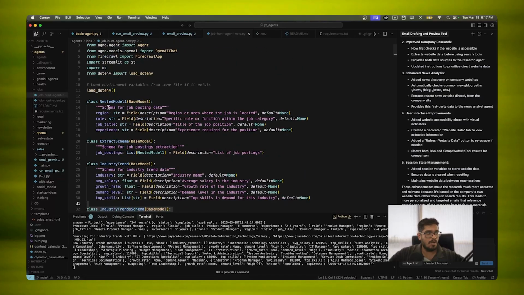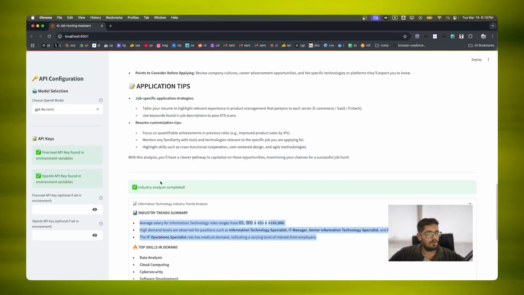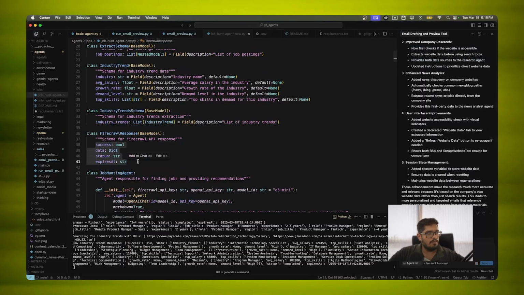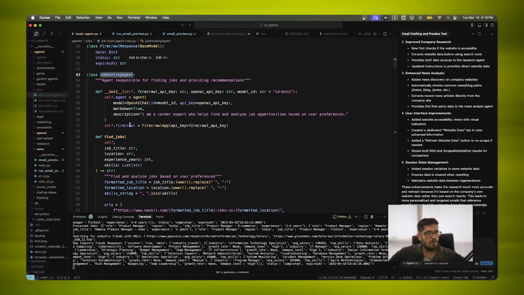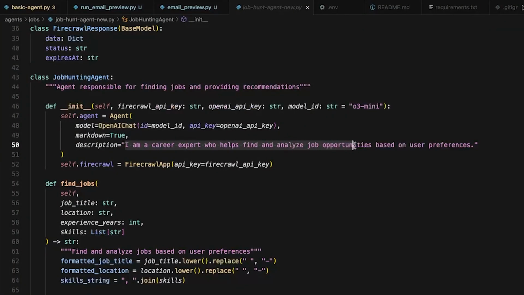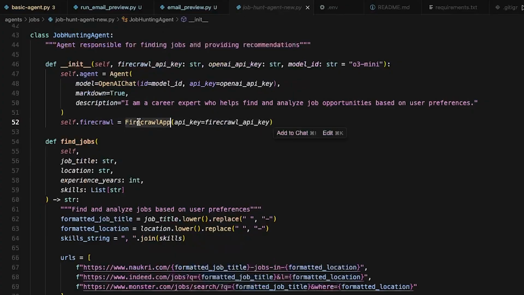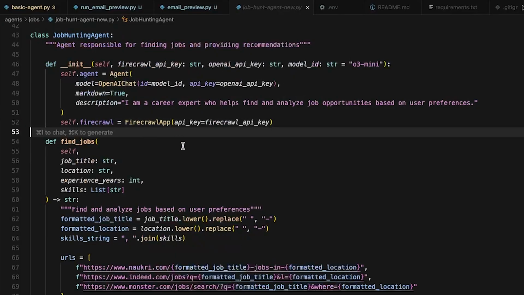This is just the schema of our code with respect to the pieces of info that we will need in order to analyze the industry growth opportunities. And then this is the response that we want from Firecrawl, which is the API that we will need in order to extract data. So this is our first agent, the job hunting agent, whose job is to find, well, jobs. And this is going to use our OpenAI GPT-4o mini model with our OpenAI API key. And I am a career expert who helps find and analyze job opportunities based on user preferences. And then this will automatically call the Firecrawl app or Firecrawl API in order to fetch the jobs for you.